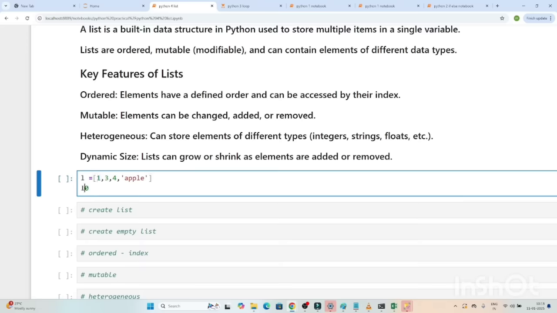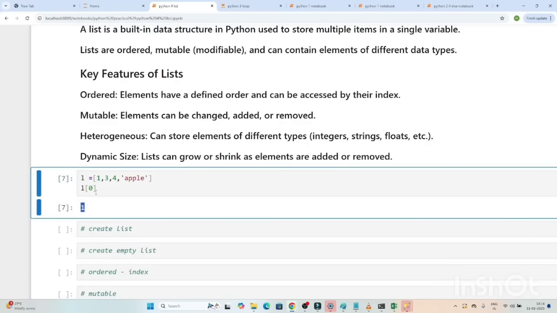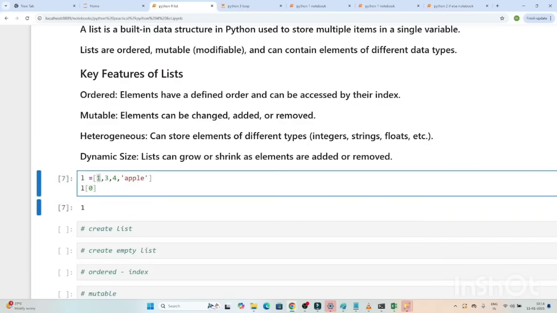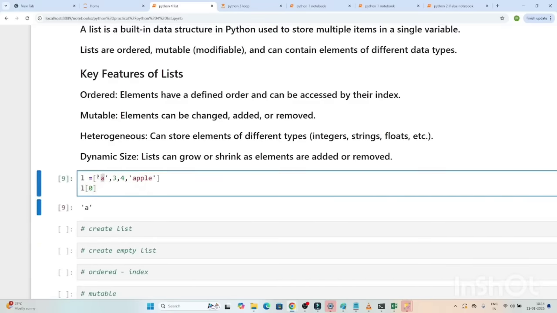If I write L[0] and execute this, you can see I am getting this value, which is 1. Let me change it to A. Now let me execute. You can see I am able to access this value. Whatever value is stored here will always be in order format, and we can access it by using an index.